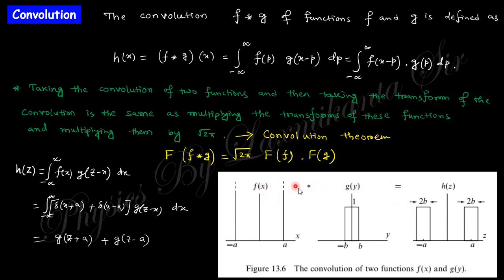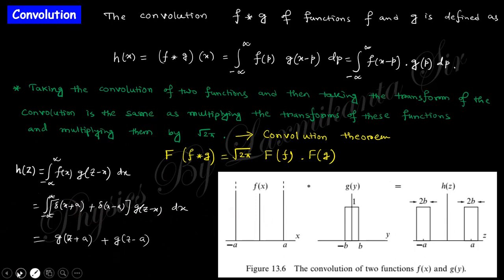You can see here this is a delta function like that, and if you take the product with this function, you can see the total Fourier transformation will be like that. Clear? Here is an example using the delta function, delta(x + a) + delta(x - a). This function will be delta(x), and this will be this constant function. If you take the product of these two things, you can easily find this integration.